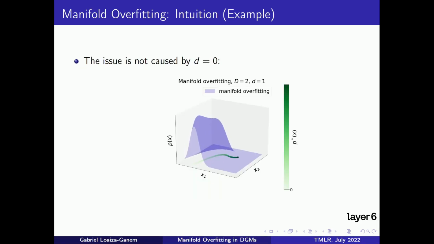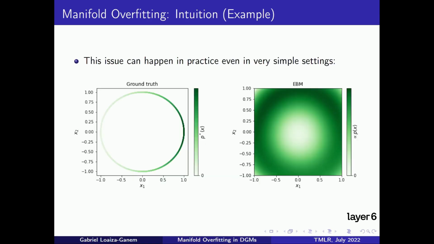Now, you might be tempted to think that the previous example is special because the manifold is zero-dimensional, or in other words, the data is discrete. However, this is not the case. This video shows the exact same phenomenon happening, this time with ambient dimension 2 and intrinsic dimension 1. We can see the two-dimensional density spiking around the manifold, which will result in arbitrarily large likelihoods diverging to infinity, while nonetheless recovering a distribution which would assign higher probability to the incorrect regions of the manifold, in this case the left, rather than the right as done by P star. Once again, we can see manifold overfitting happening in practice.